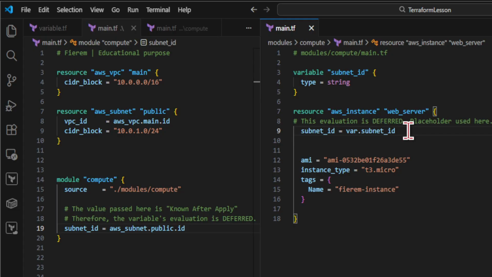Think of it like a reserved sign on the table. Terraform knows the table exists. It just does not know who will sit there yet. Because this value does not change the graph structure, Terraform accepts the placeholder now, knowing the real ID will arrive during apply.